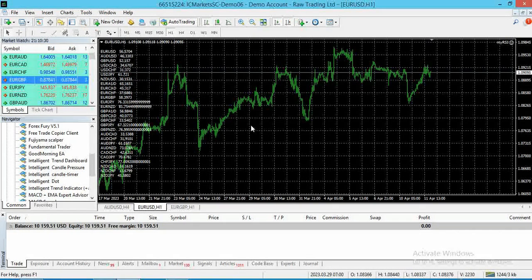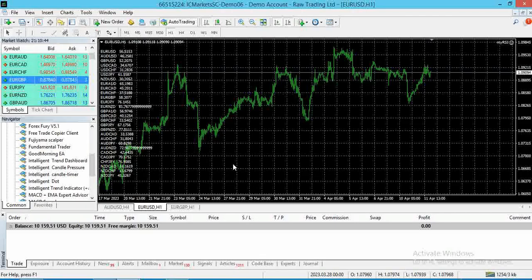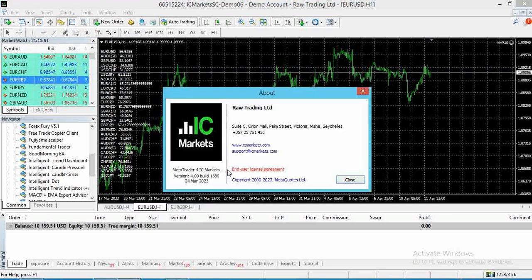Hey guys, today I am going to share with you this trade copier. Now, why do we need a trade copier? Because these days, if you use cracked versions of EAs, you cannot use those EAs on the latest version. If you have some older cracked EAs, those versions cannot be used in these latest versions.